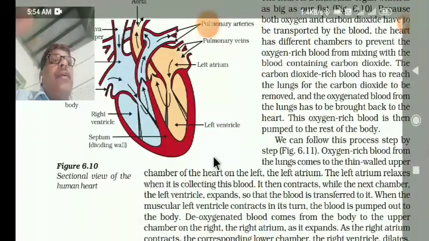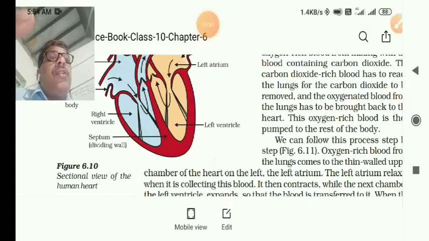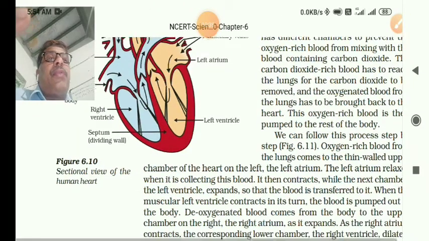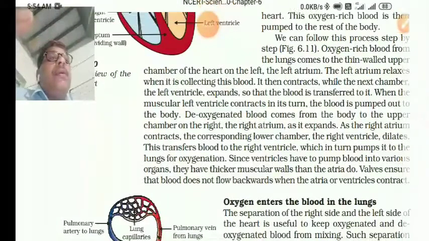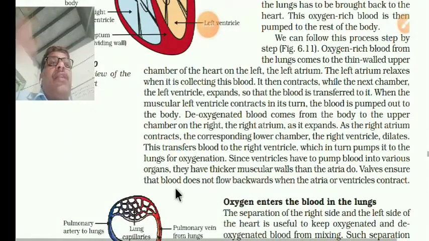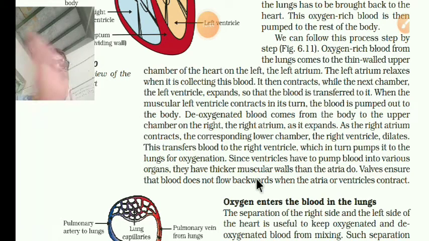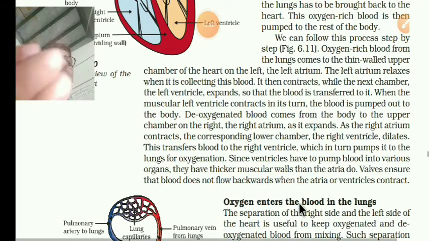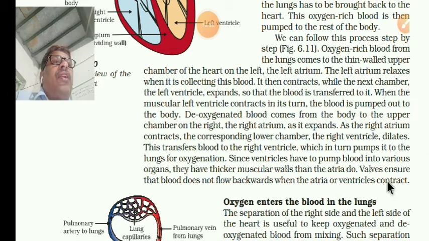Next, the valves ensure that blood does not flow backwards. As I told you in the diagram, the blood flows in one direction and does not revert back when the atria or ventricles contract.